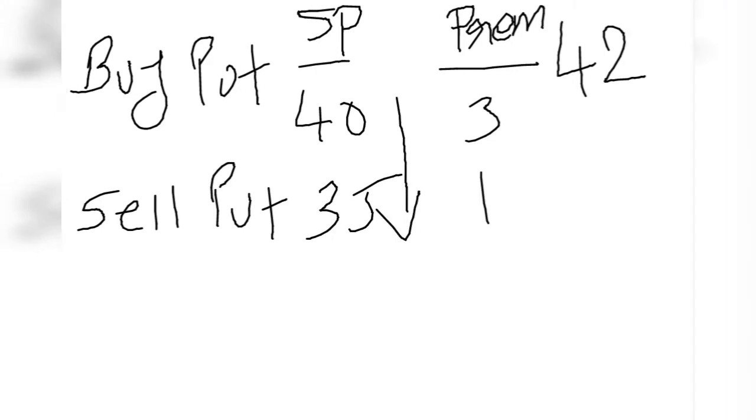You earn maximum profit when the put buyer, to whom you sold the put, does not exercise the put. Then you can earn maximum profit. So if on expiry the stock price is 35, then you exercise the put.